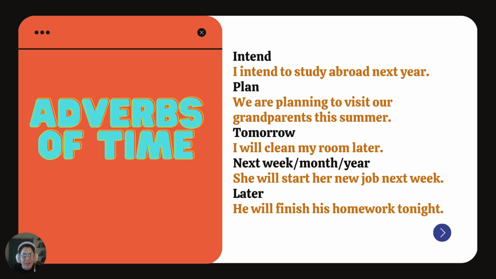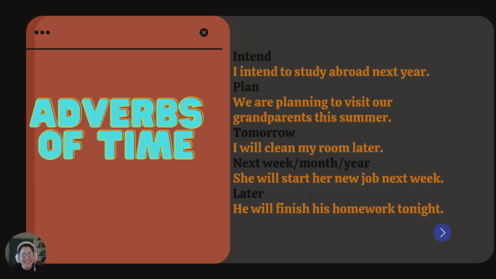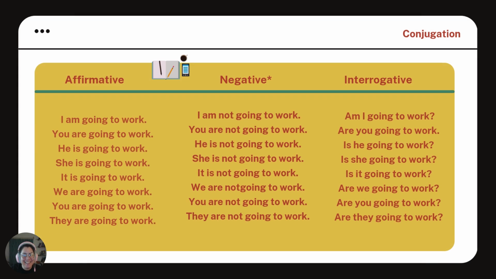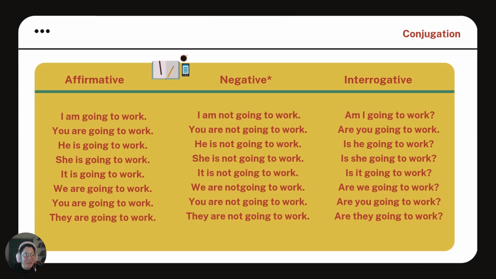And later. Oh, I mixed them. Sorry. He will finish his homework later. Why did I write tonight there? Well, then you have two more. You have tonight and you have next month or next year. Okay. And then how do we conjugate these?